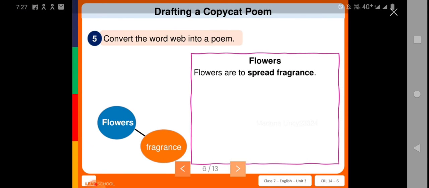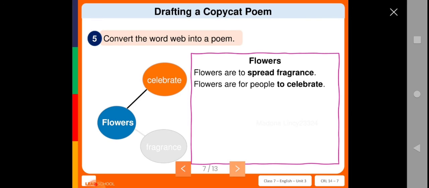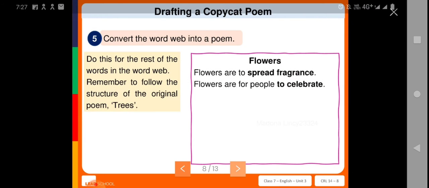The first example they have given is flowers, fragrance. With those words, we are going to make a sentence. So here, flowers are to spread fragrance. So they have made a sentence. Then, celebrate: flowers are for people to celebrate. So here, looking at the word web, we have made some words around the flowers, isn't it? From those words you have to pick out from the word web and make a sentence. Do this for the rest of the words in the word web.